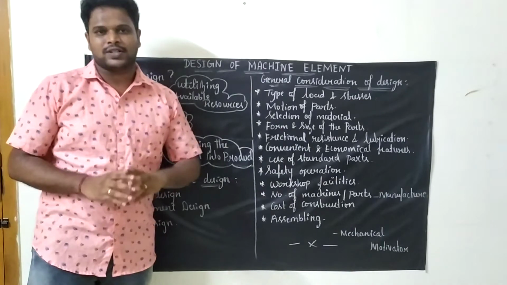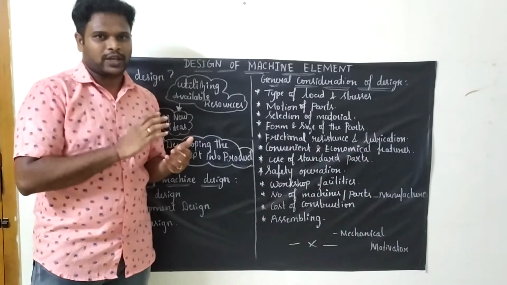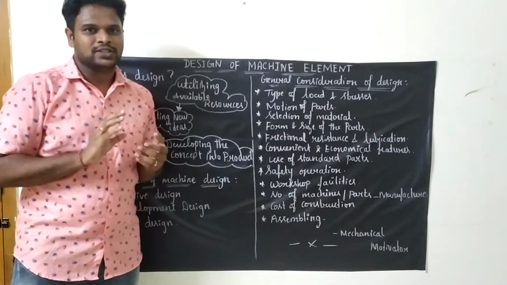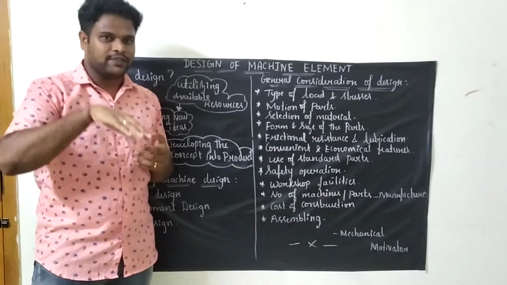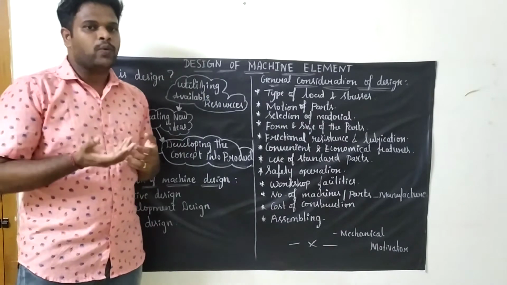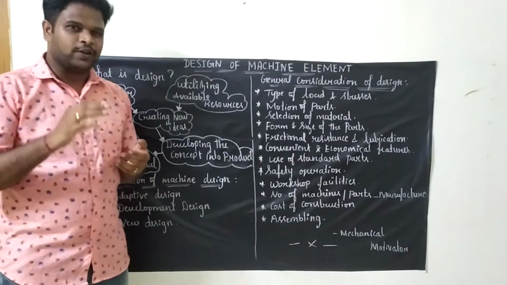Use of standard parts. Use of standard parts means, for example, you're developing a product, but you are using all local parts. Once you use local parts, after a period of time they get fatigued and automatically break. So mostly the customer won't go for it. So when you are developing a product, go for standard parts.